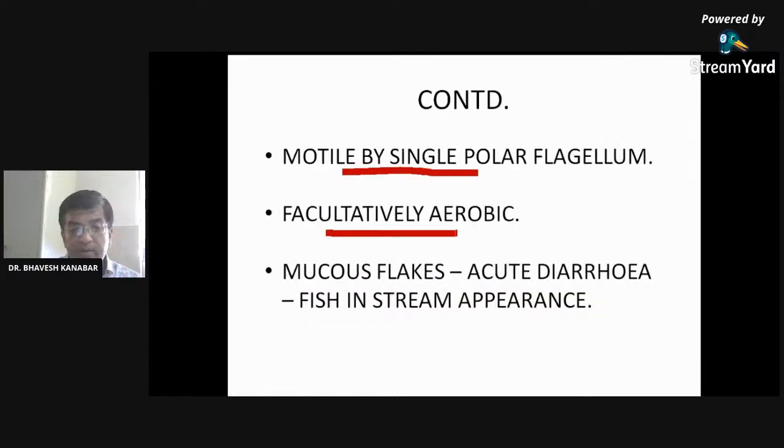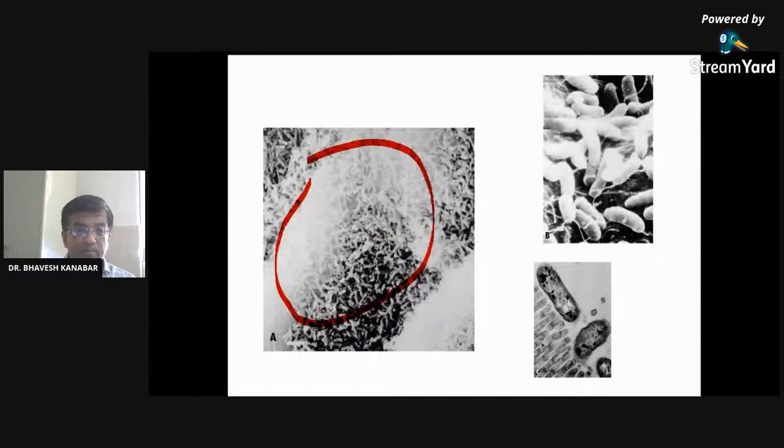It is facultative and aerobic, requires oxygen. Mucus flecks are present in acute diarrhea, and this has a fish-in-stream appearance. You can see that fish in stream, seen like fish in a stream.